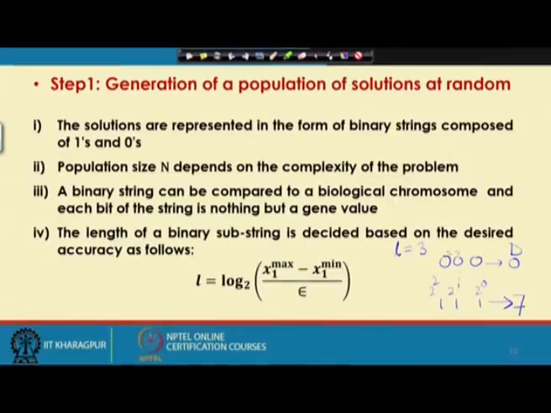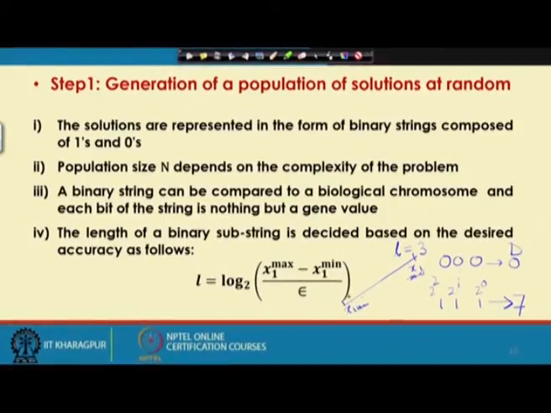Now, if I use only 3 bits, the whole range for x1, the real variable, with x1 minimum on one end and x1 maximum on the other, will be divided into 7 equal parts.